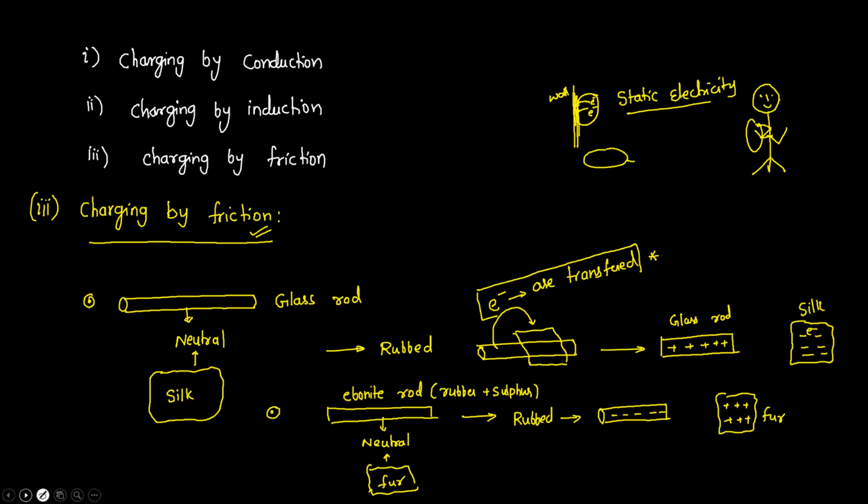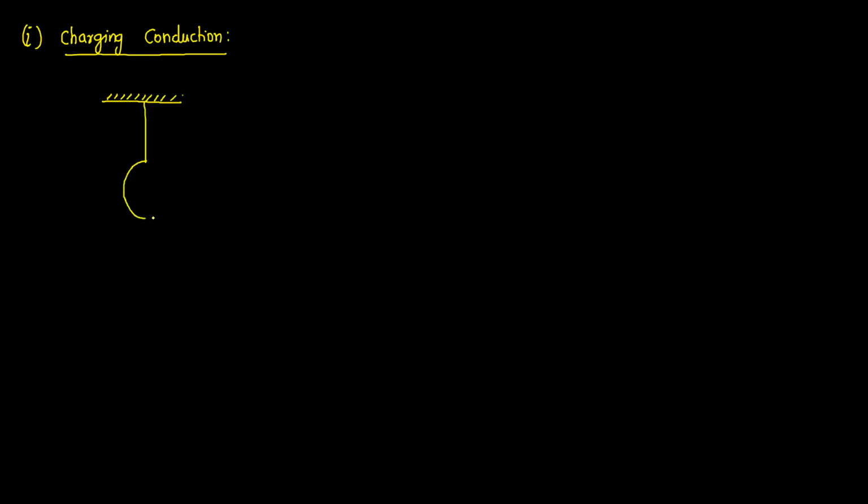Now let us move on to the next topic, charging by conduction. So let us understand what is this charging by conduction. For this, let us consider a neutral balloon which is hanging from a ceiling. This balloon is neutral. What does neutral represent here? It consists of an equal number of electrons and protons. So I am writing this as neutral.